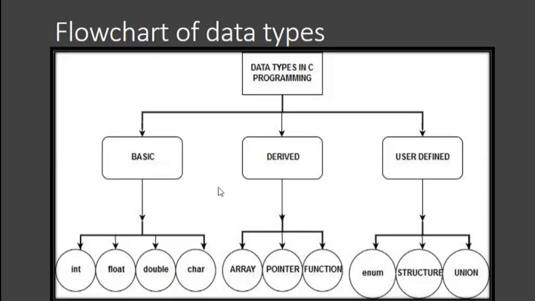First, we'll discuss the whole flowchart of data types. Data types in C programming: basic data types, derived data types, user defined data types. Basic data types are divided into integer, float, double, character, and derived data types means arrays, pointers, functions, and user defined means enum, structure, union. So here we are going to discuss these data types. I will probably cover basic data types and derived data types in this video, and in the next video I'm going to cover user defined data types.